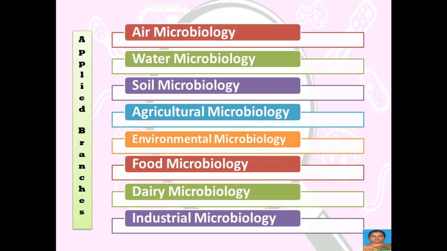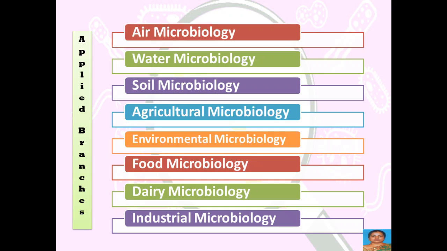Environmental microbiology, where microorganisms present in the environment have various beneficial aspects like bioremediation and biodegradation. Food microbiology, where microorganisms are involved in the preparation of various foods. Example, you have cheese, and other important foods which are mainly prepared from microorganisms.